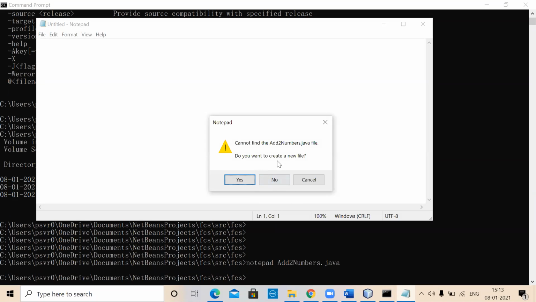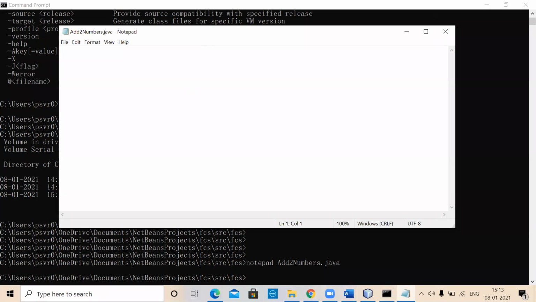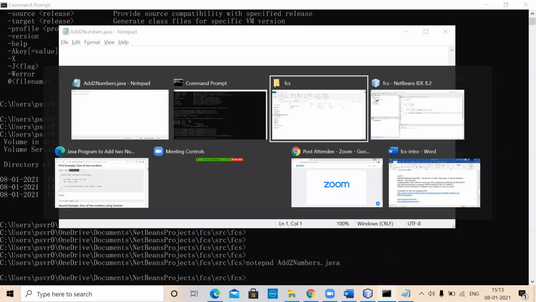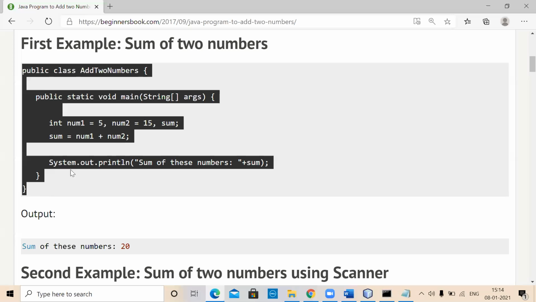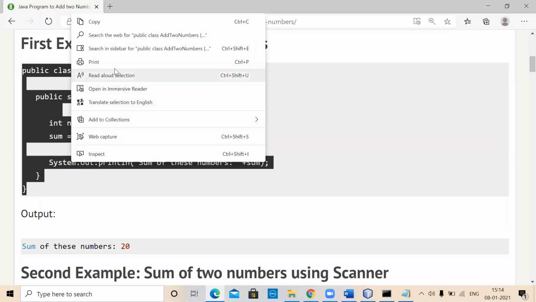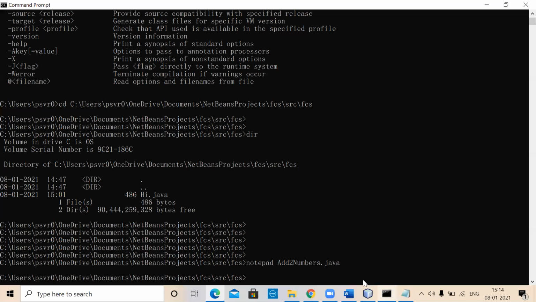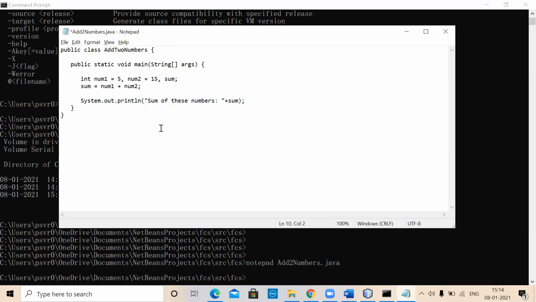So you cannot find this particular file, you want to create a new file? Yes, very much. Then it is opening this particular thing. So we can copy whatever is already there as a part of that, this entire thing, right? No package, nothing of that particular kind. Then come back to this editor and paste.